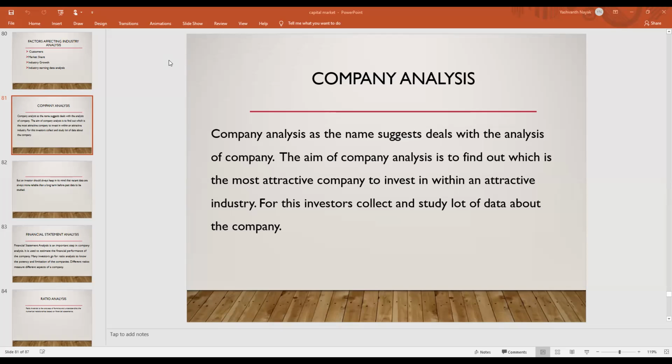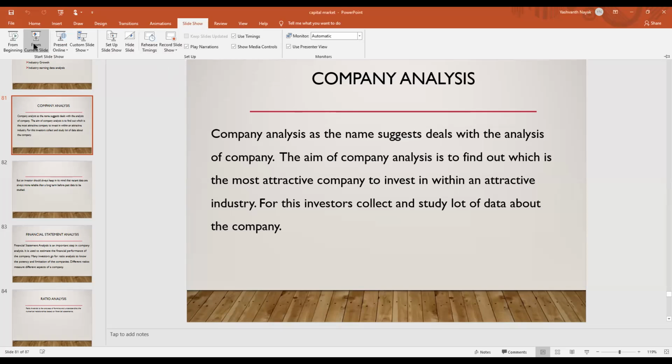Today we are going to discuss company analysis. As I said, in fundamental analysis, there are three: one is economic analysis, second one industry analysis, and third one company analysis. This is the last topic of fundamental analysis, that is company analysis. Now, what is company analysis?